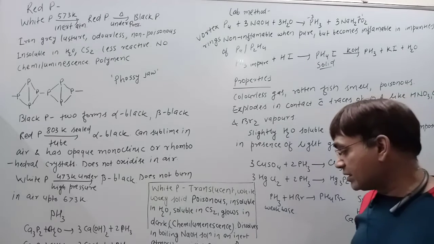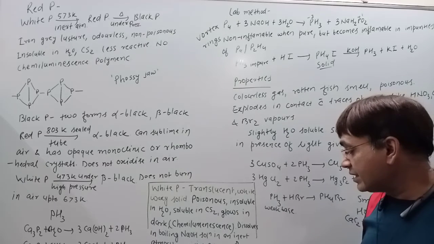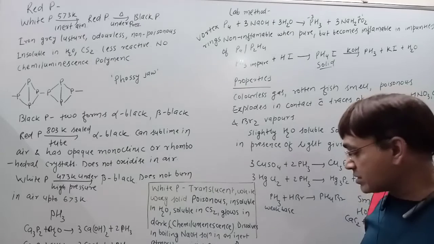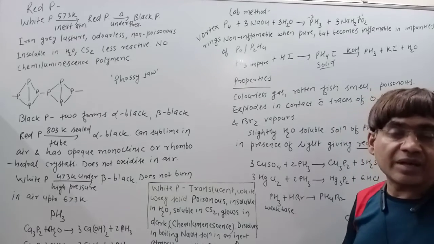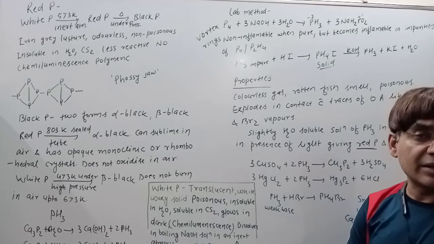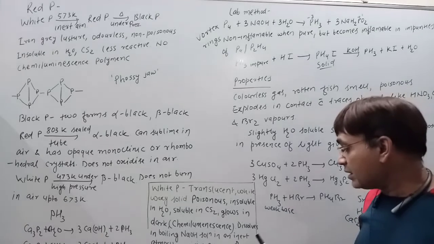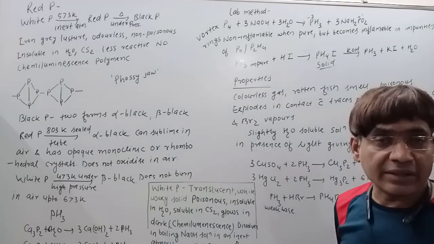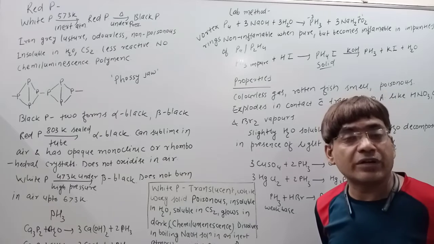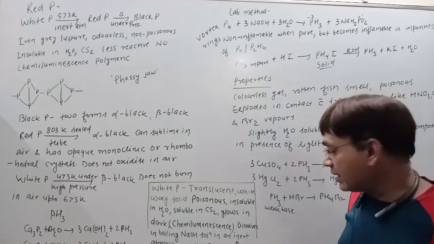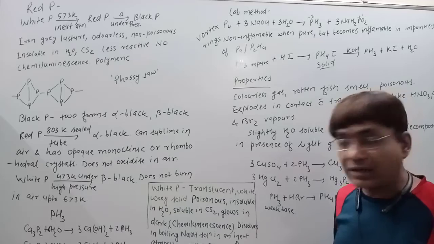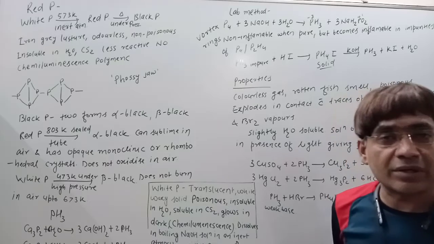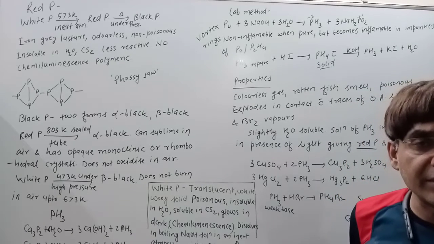In these discrete units, there is a tetrahedral structure. The phosphorus atoms are connected to each other in a tetrahedral manner. The bond angle in this tetrahedron is 60 degrees, rather than the 109 degrees expected for the ideal tetrahedral angle. Because of this, the structure remains under great strain.